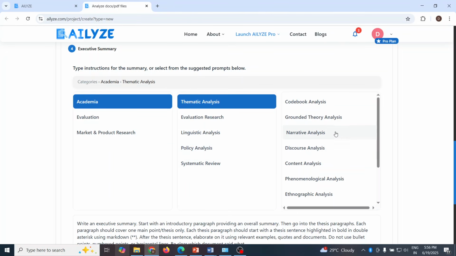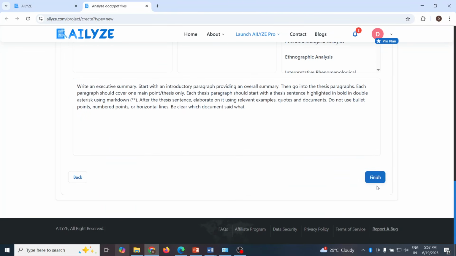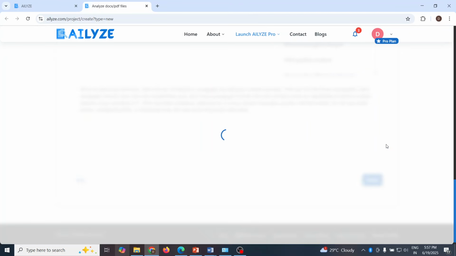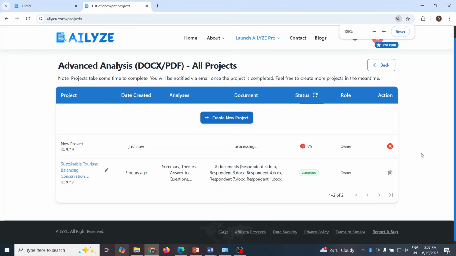From here, you can select narratives, discourse, content. Is it for academia, evaluation, market and product research? This can also be done. Now you have to press the finish button and click here, finish. It will give you the message that this document has been submitted and it is processing for the analysis. You will get the report on the mail which you have provided.